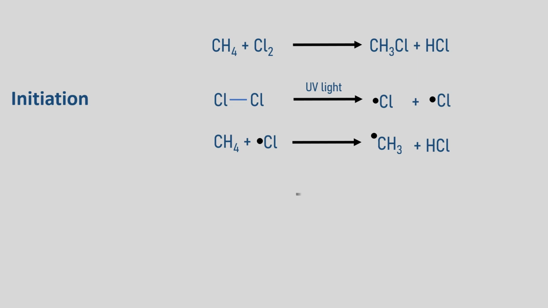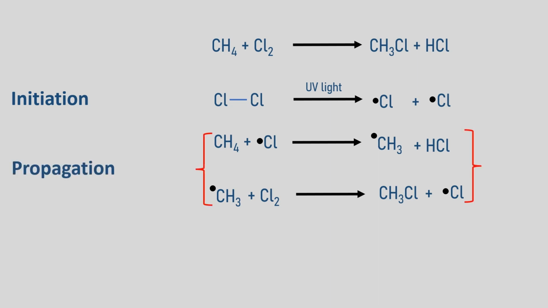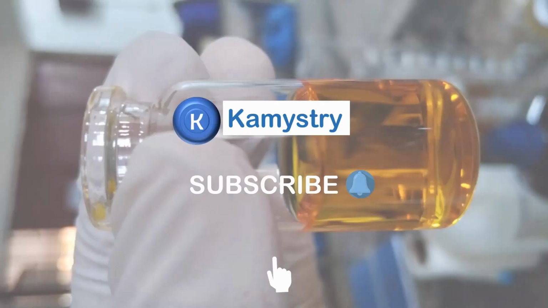The methyl free radical is highly reactive. It combines with the chlorine molecules to form methyl chloride or chloromethane and a chlorine free radical. This stage is called the propagation stage. In the last stage of the reaction, we have termination, in which two free radicals annihilate each other to form molecules.